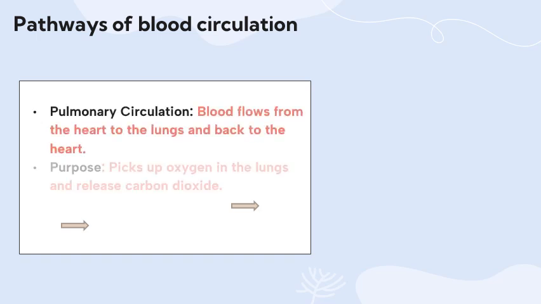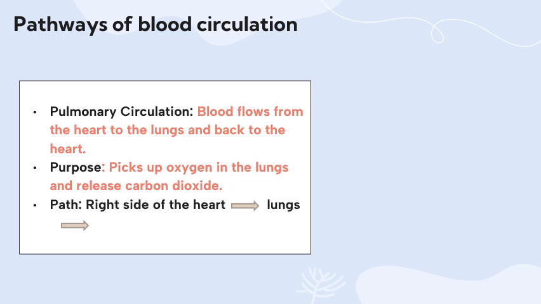Pathways of blood circulation. Pulmonary circulation: blood flows from the heart to the lungs and back to the heart. Okay, blood goes first from the right side of the heart to the lungs and back to the left side of the heart. Why? What is the purpose of the pulmonary circulation? It picks up oxygen in the lungs and releases carbon dioxide.